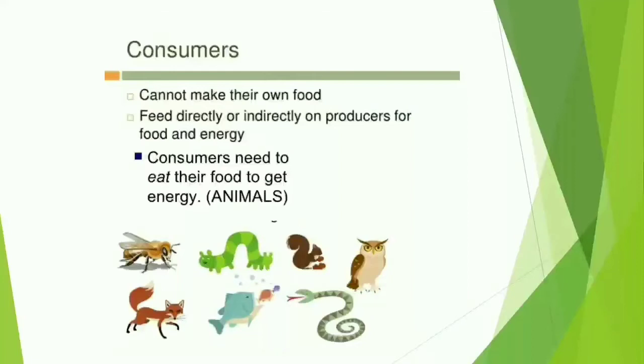So they feed directly or indirectly on producers for food and energy. Consumers need to eat food to get energy. All animals are consumers, like the bee, the snake, the squirrel, the owl, everyone.